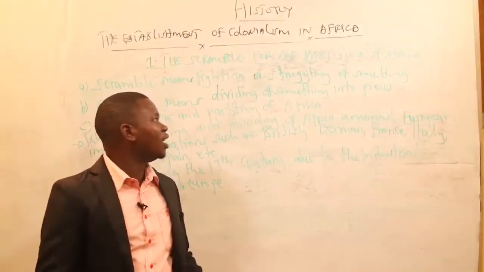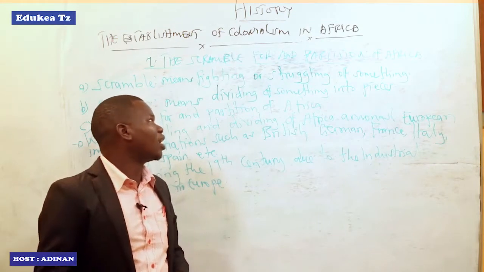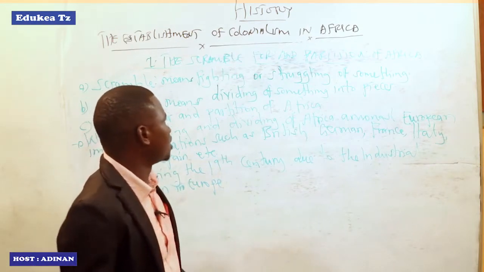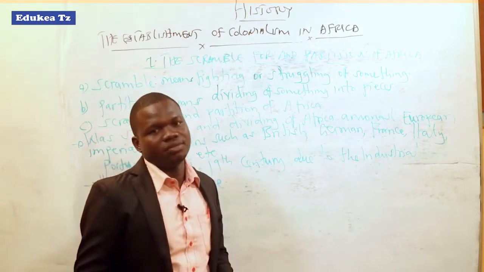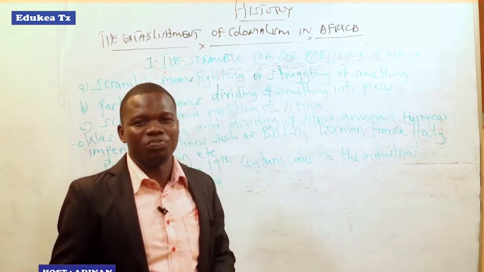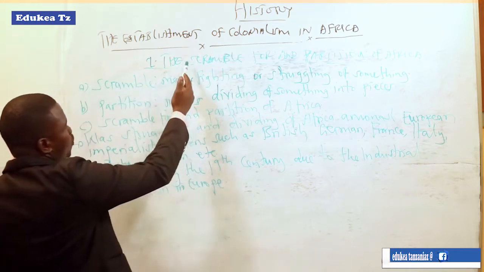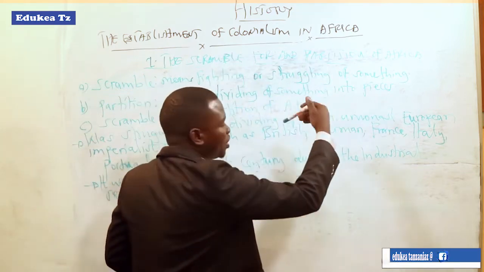So after having a little discussion about the background, the meaning of colonialism, as well as the background on the establishment of colonialism, let us now start our topic with the first subtopic, that is scramble for and the partition of Africa.